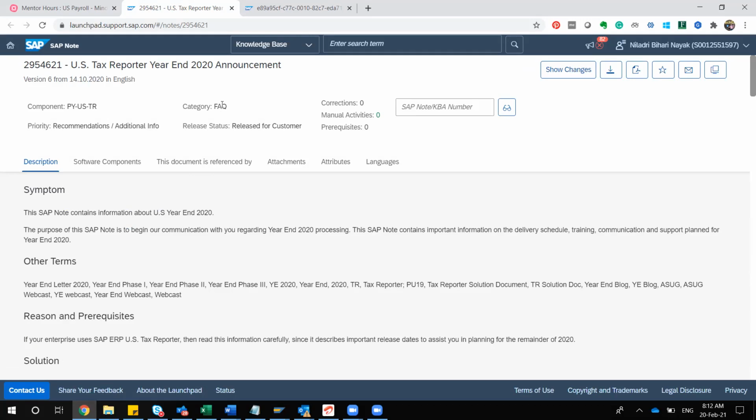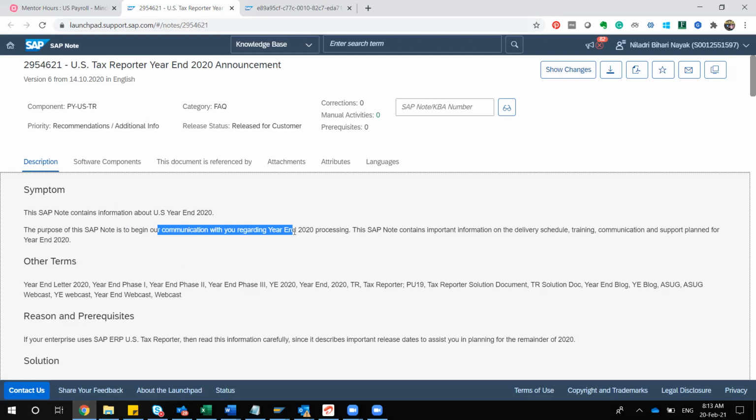Every year end, last time I showed you one of the blogs, and this is an extension to that. It is more specific to the tax reporter year end. So what does it say? The purpose of this note is to begin our communication regarding the year end. This year end activity, as I was saying, is a huge activity, and is also considered a mini project in an organization, at any customer.